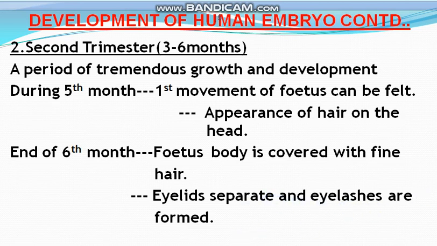At first the eyelids are joined, but at the end of 6 months of pregnancy, the eyelids separate out and eyelashes are formed.